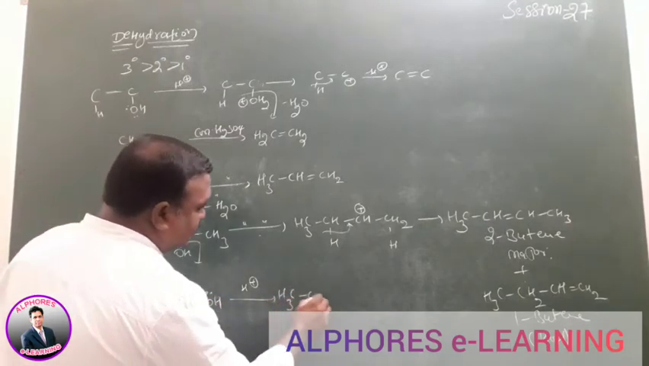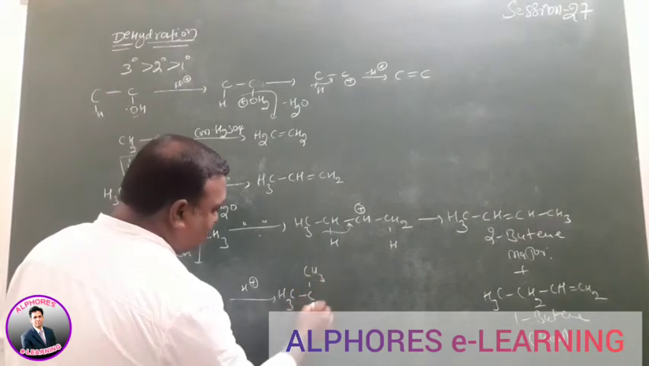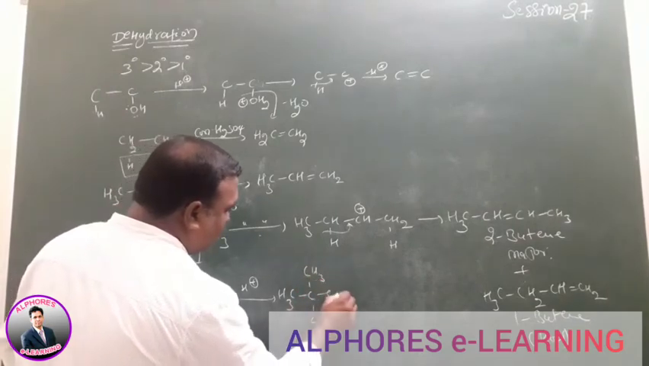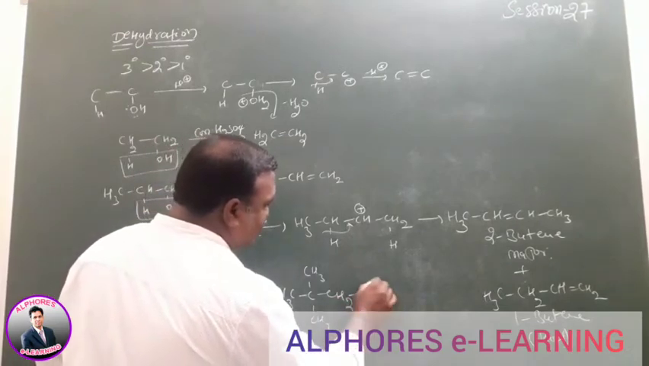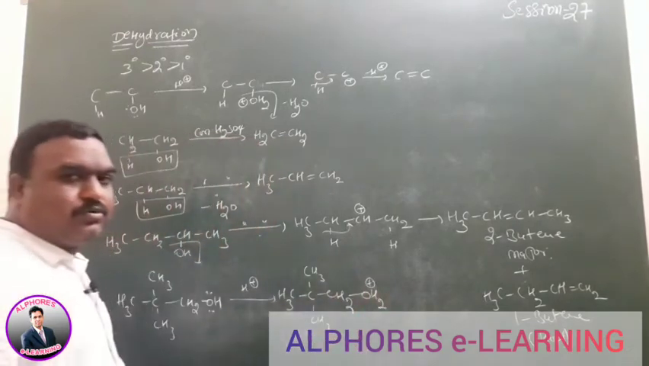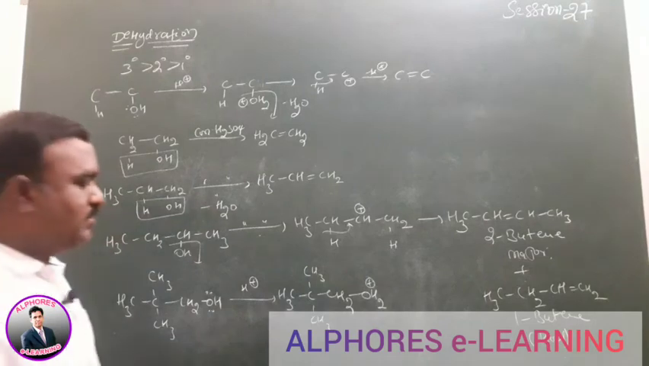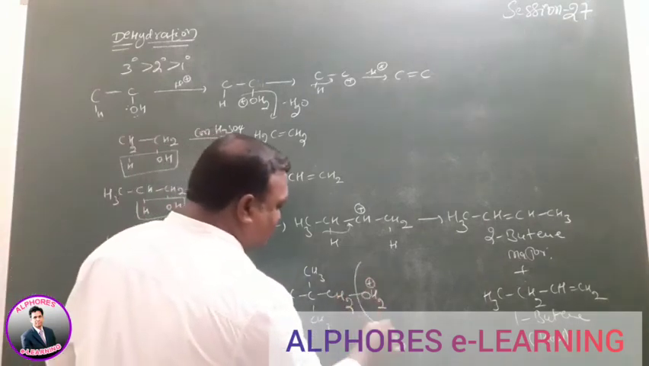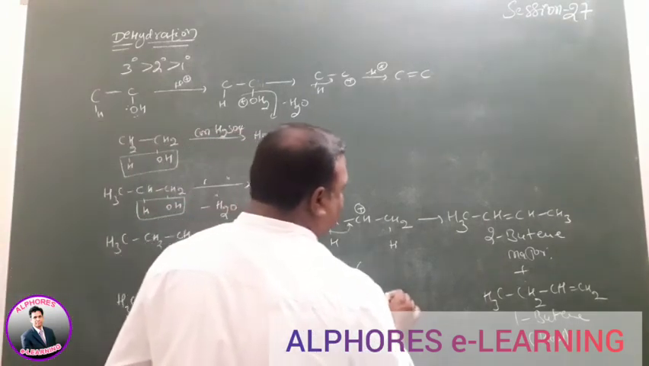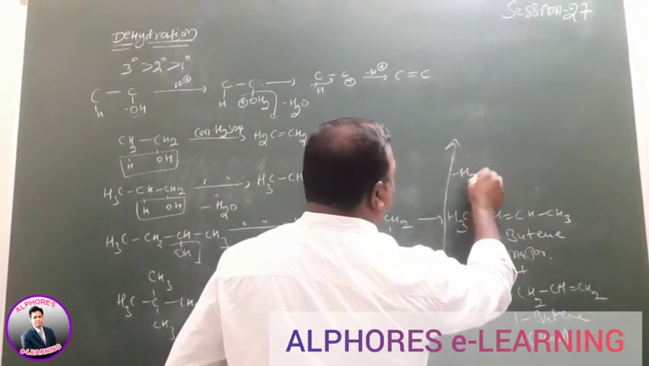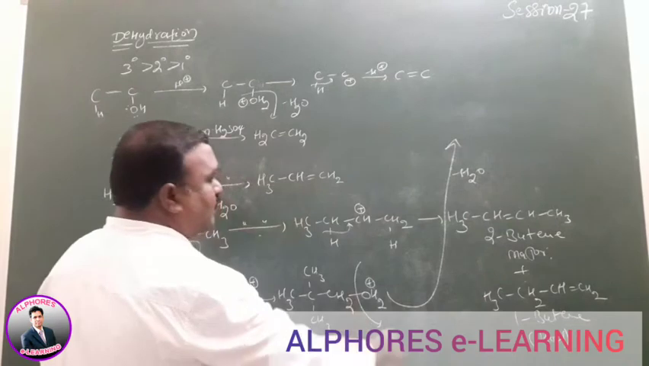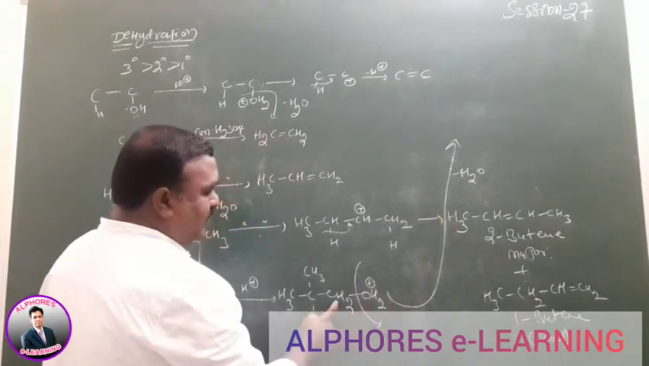CH3, again CH3, here CH2 OH2 plus. The protonated compound is formed here. The next step is removal of water, minus H2O. Removal of water, what will happen?